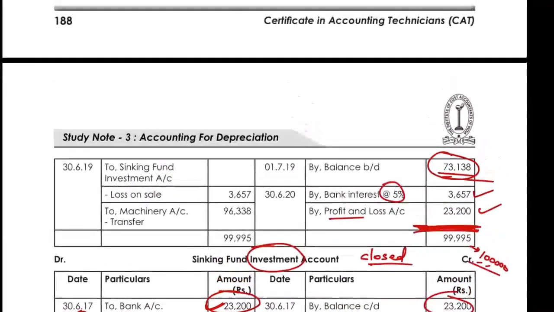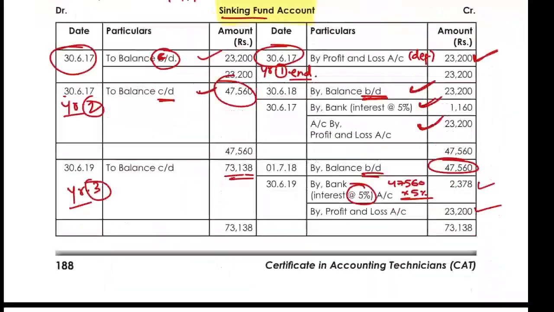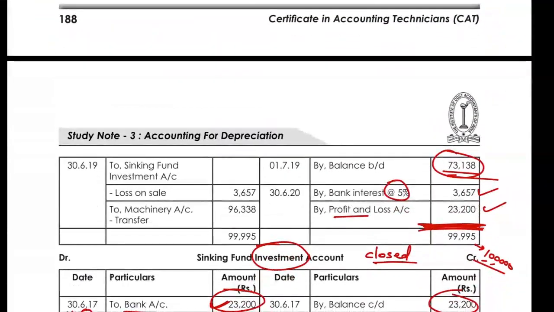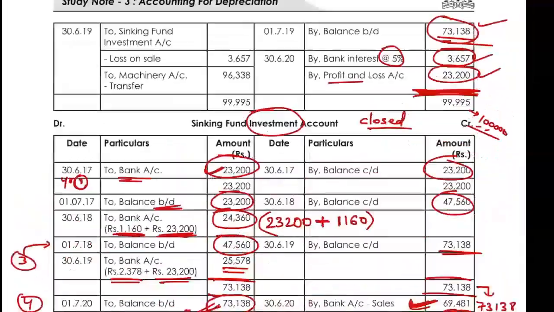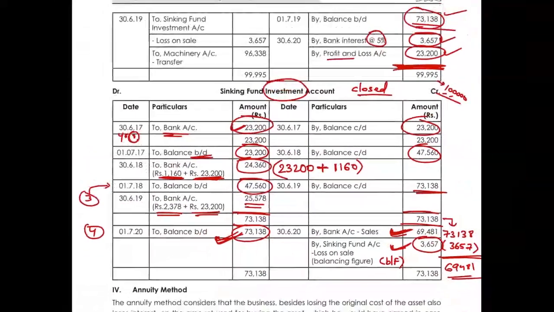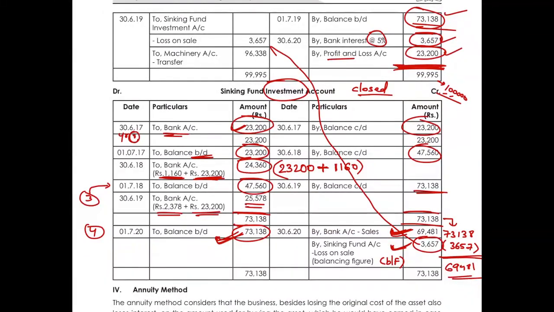Let's look at the sinking fund account. In the sinking fund account, we had 73,138, the interest amount of 3,657, and the new investment of 23,200 in the form of depreciation. Now, if you see, there is a loss of 3,657; this will go from your investment account to your reserve account.